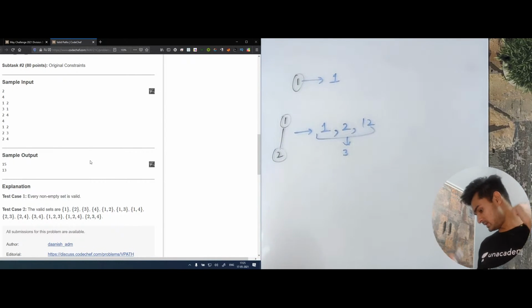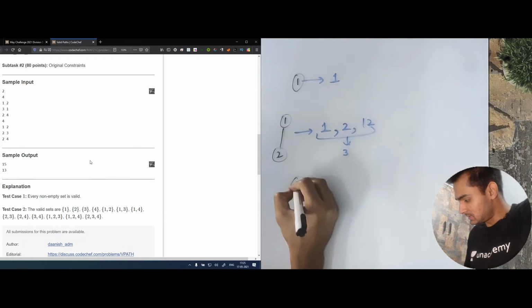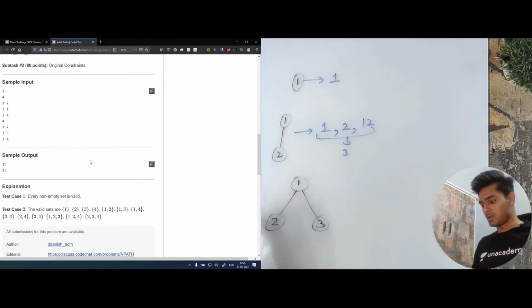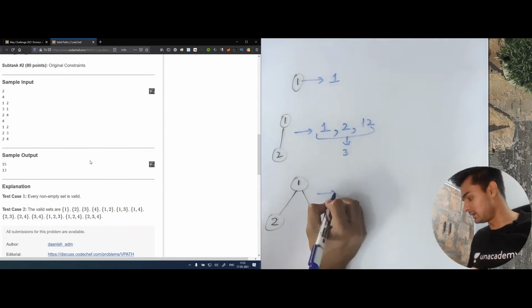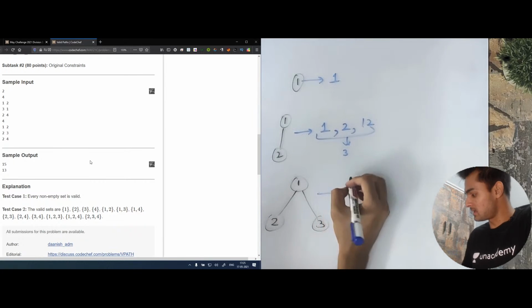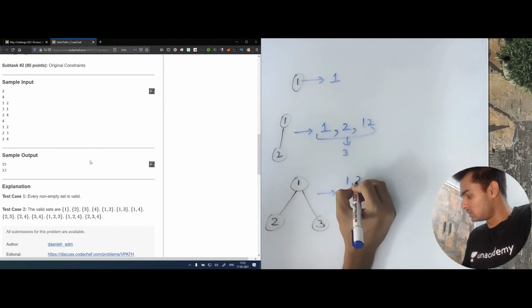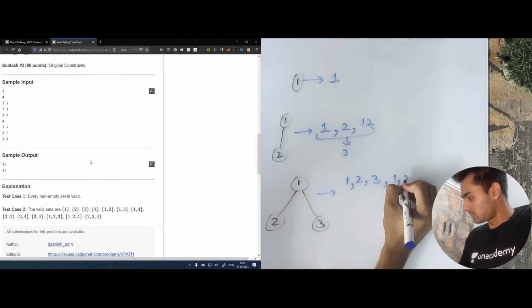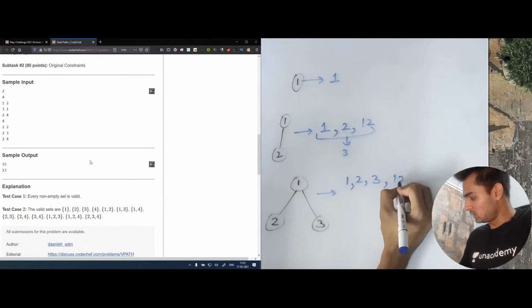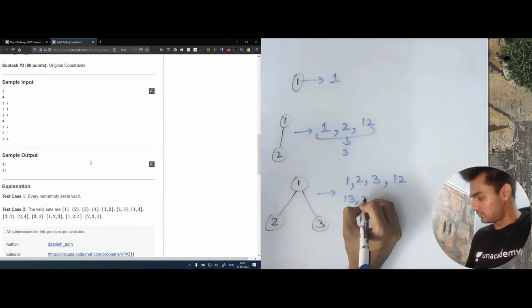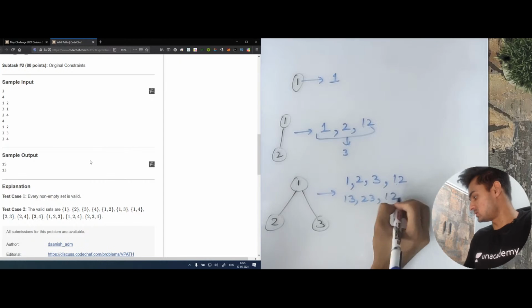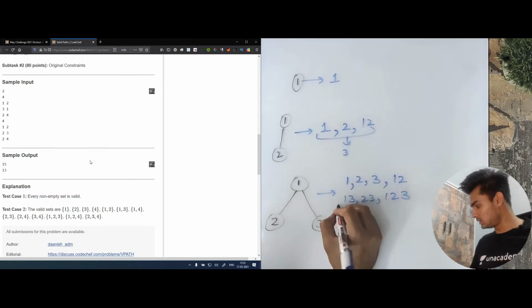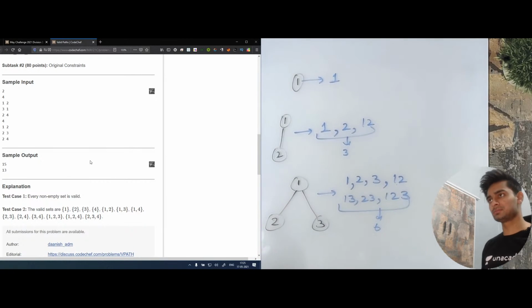Now let's look at this. Let's say this is 1, this is 2, and this is 3. What is the total number of sets that we can find in this? We have 1, we have 2, we have 3, we have 1, 2, we have 1, 3, we have 2, 3, and we have 1, 2, 3. So in total we have 7, right?